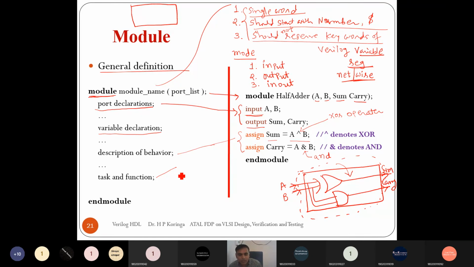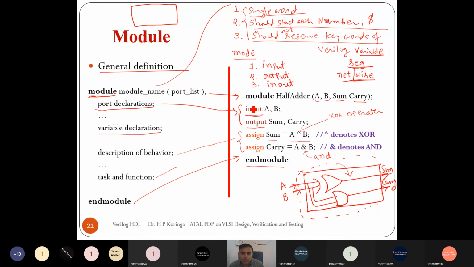It is similar to the functionality of the C language, and that is also supported in Verilog. But in this example program we do not require a task or function. At the end, we end the module with the reserved keyword endmodule.